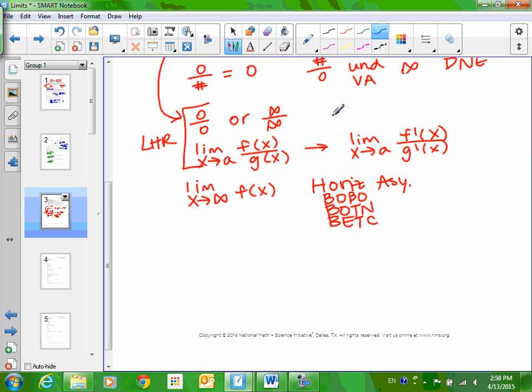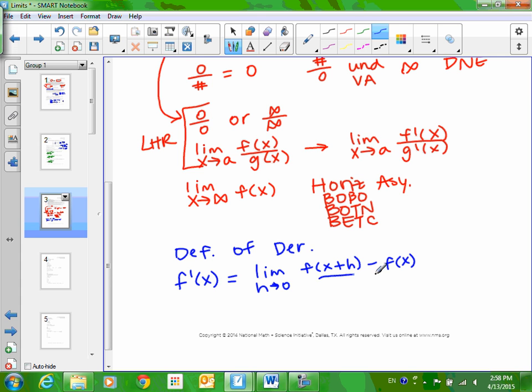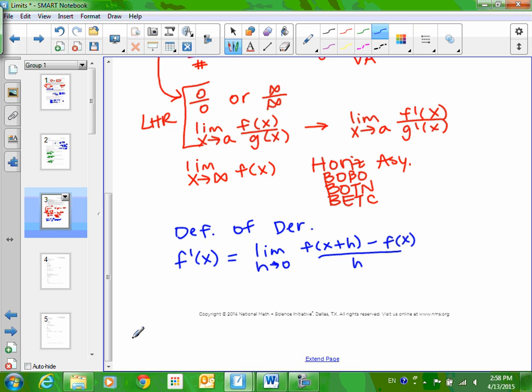All right, and the very last thing I want to talk about is the definition of derivative. I'm going to talk more about this tomorrow, but I want to at least say a little bit of it right now. So f prime of x is equal to, by definition, the limit as h approaches 0 of f of x plus h minus f of x all over h. Does this look familiar to you at all? It should. It's been on a lot of the after parties this year.